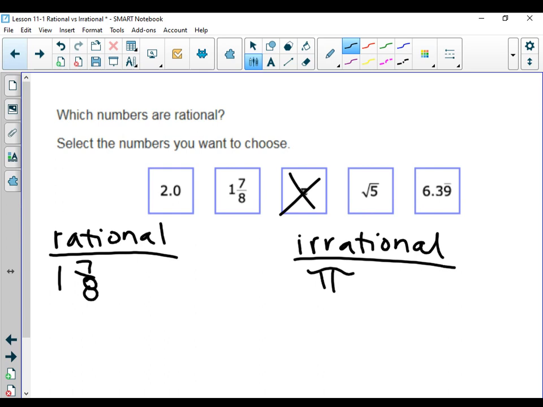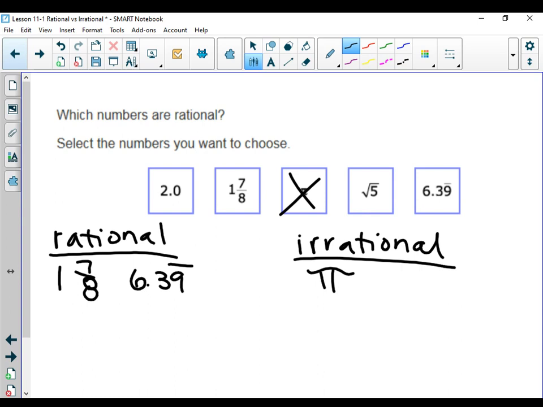Bryn? The 6.39 goes to irrational. 6.399999999. Oh, it's like rational. Decimals that repeat, yeah, rational.